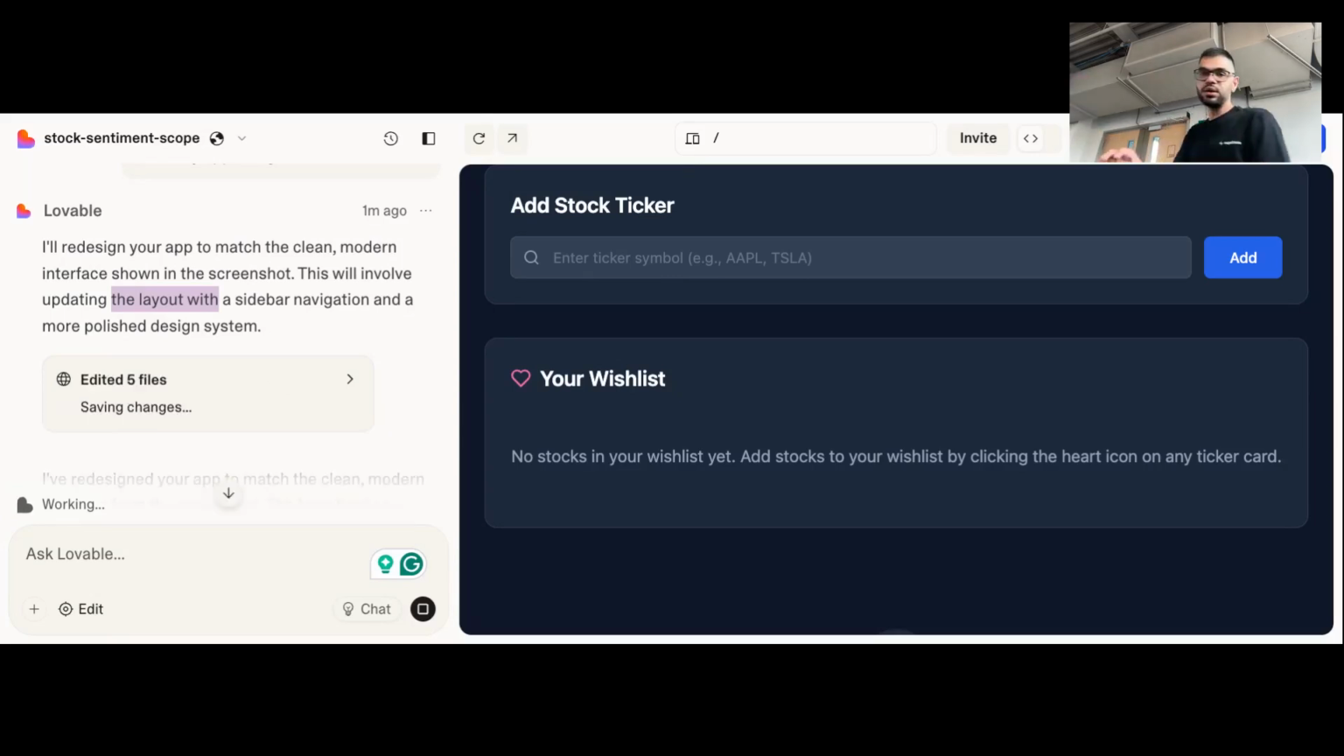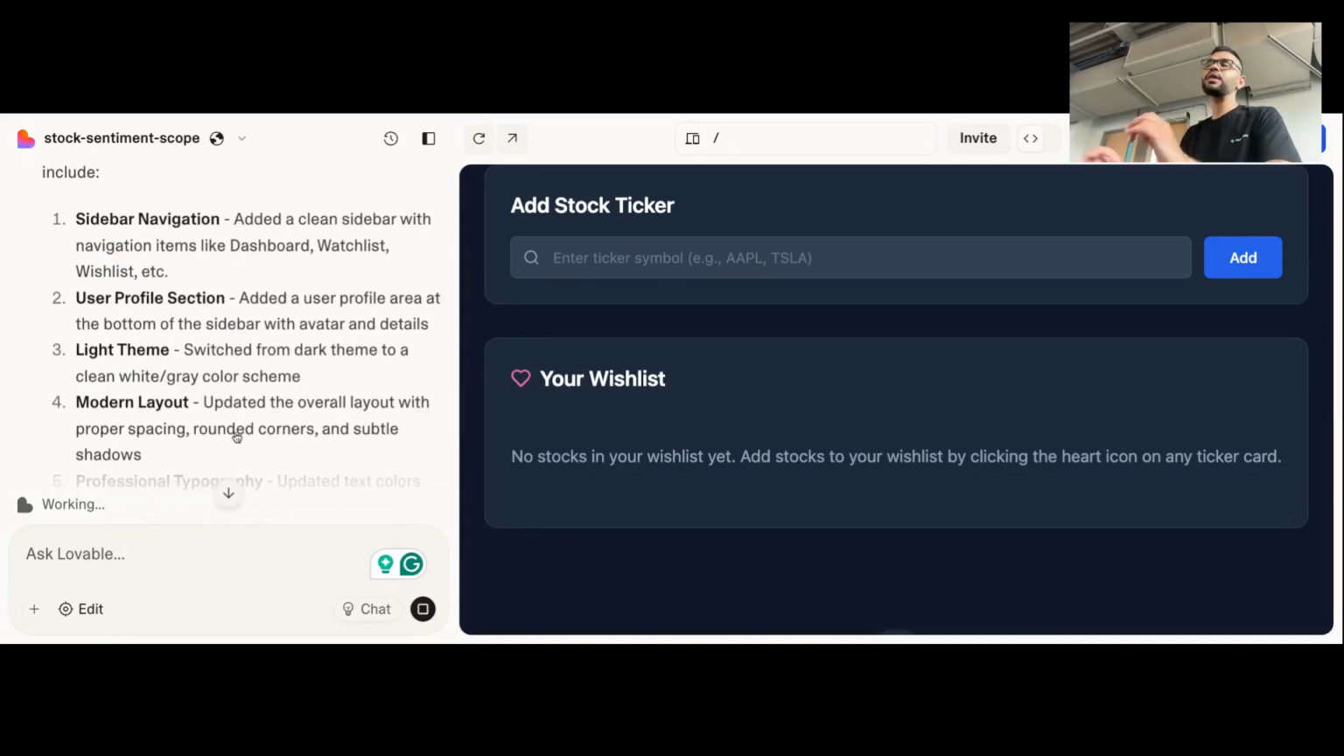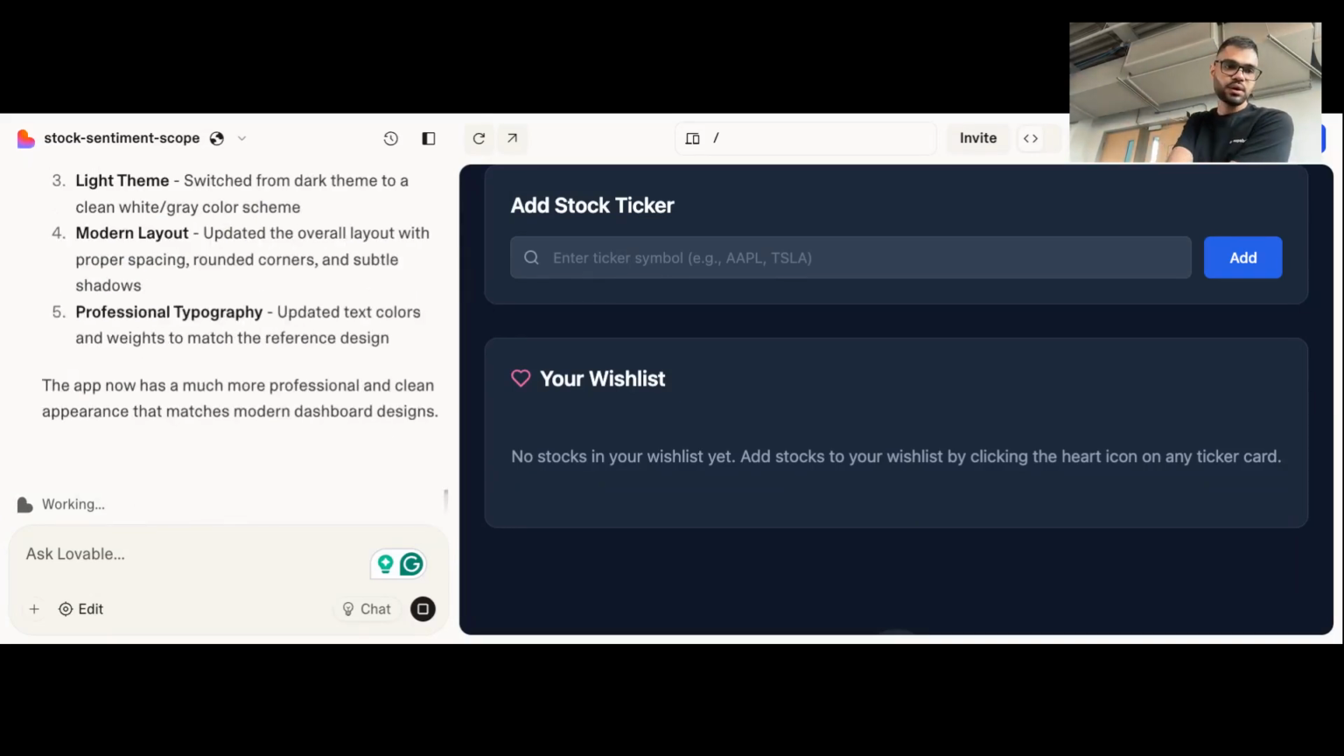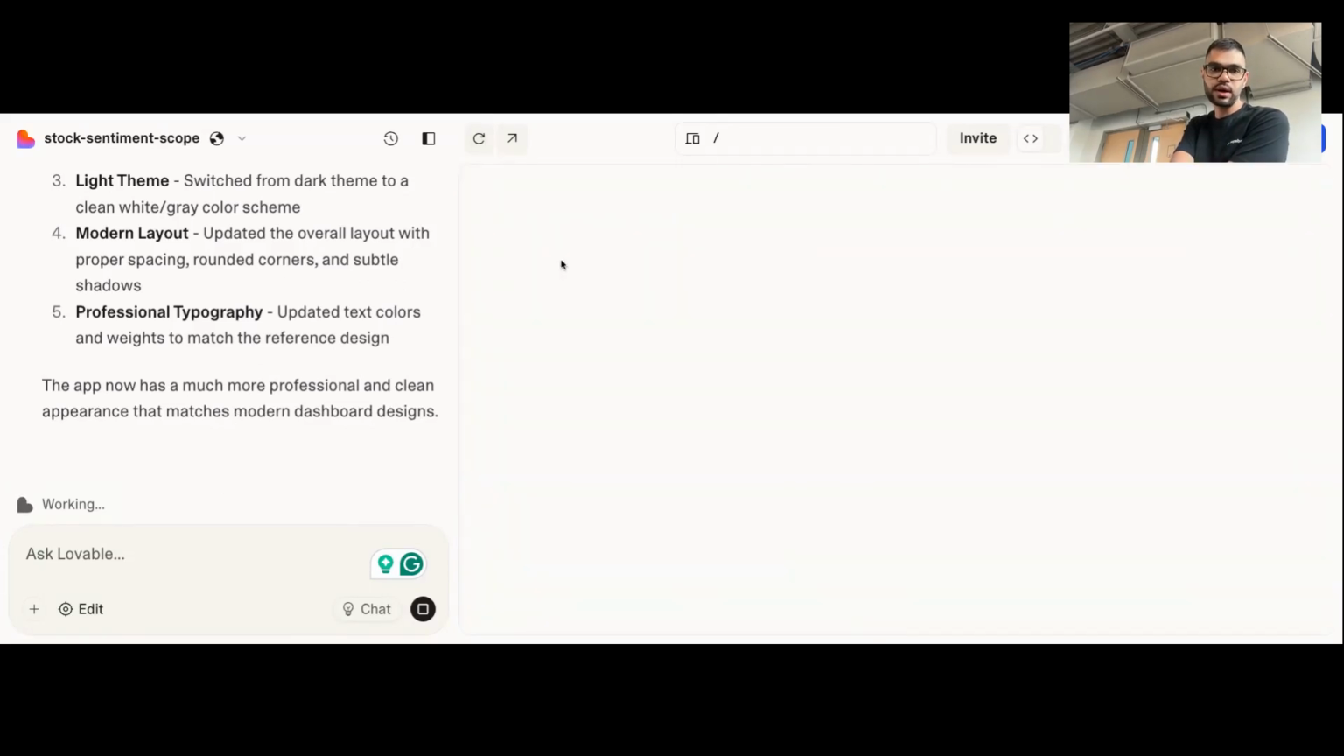Yeah, so it's done. It says finished editing, and it then gives you the list of changes that it did, and let's see if it makes it look like that or not. Oh, it's still working.